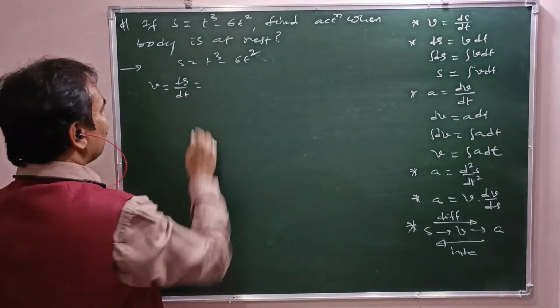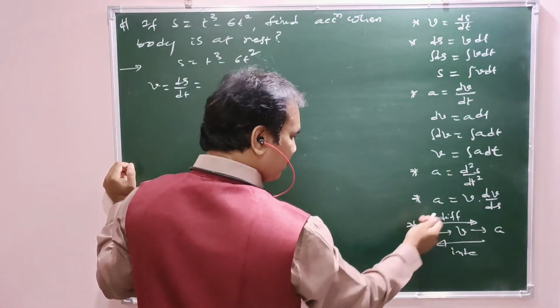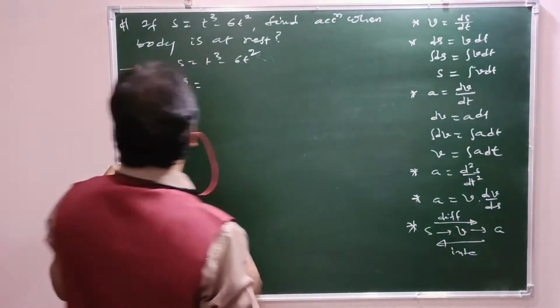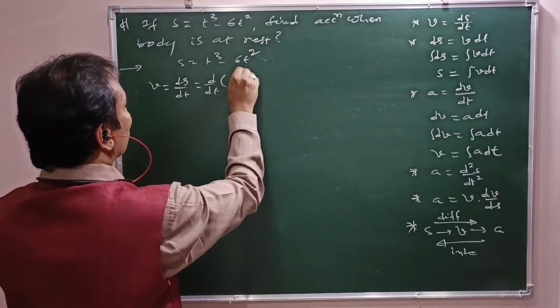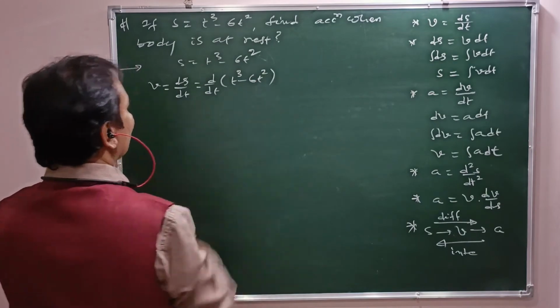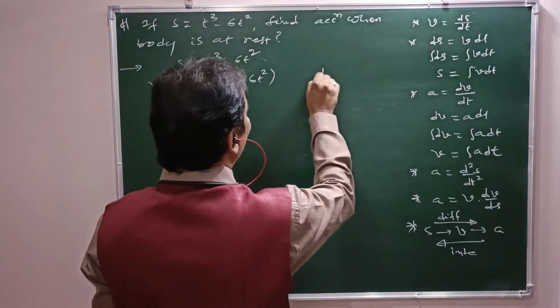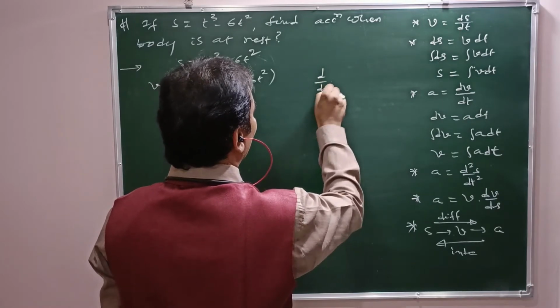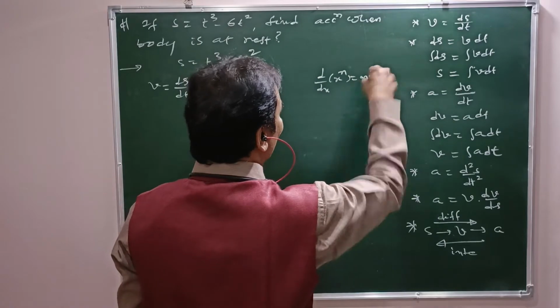So v equals ds by dt, that is d by dt of t cube minus 6t square. The general expression is d by dx of x power n equals n into x power n minus 1.